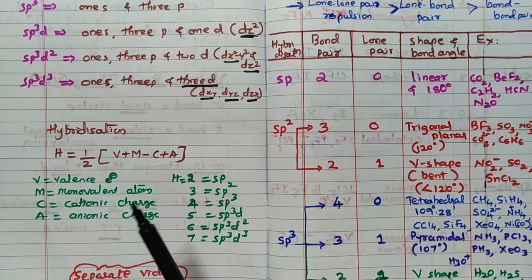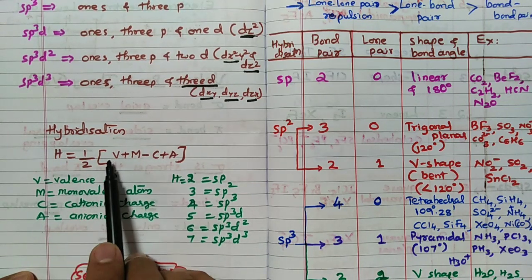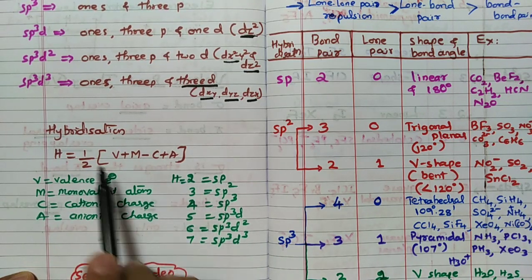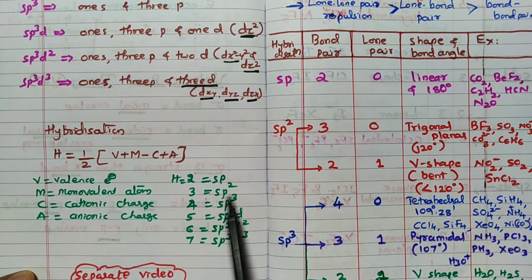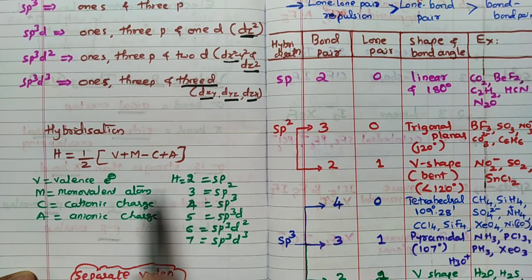Hybridization. Already I have done this, but once again I will tell you. Half into V plus M minus C plus A. This formula you have to use to calculate hybridization. V is valence electrons, M is monovalent atoms, C is cationic charge, A is anionic charge. If the value is 2, sp; 3, sp2; 4, sp3; 5, sp3d; 6, sp3d2; 7, sp3d3. So how do you calculate? For example, 3 means 1s, 2p, so total 3. Like that.